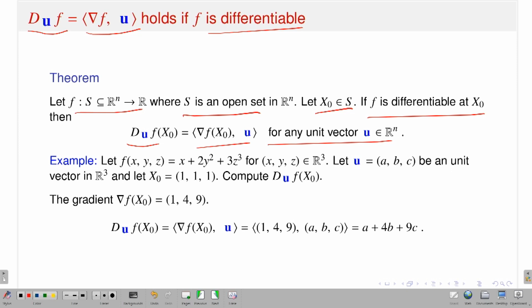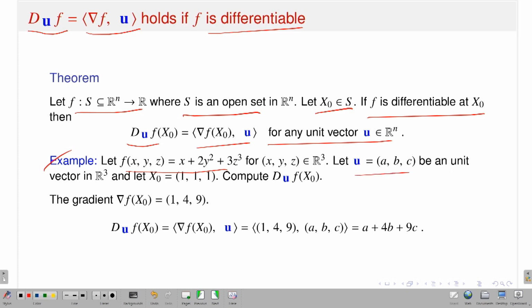If I know the existence of partial derivatives, that is enough to talk about the existence of the directional derivative, provided my function is differentiable. That is very important, because in my next class I am going to show that this formula is not true if my function is not differentiable. That's the point. So, this is one easy example. Take the function f of x, y, z equal to x plus 2y squared plus 3z squared. It is a polynomial in x, y, z, a very nice function. This function is differentiable, that means the total derivative exists. So, therefore, I can use this formula.